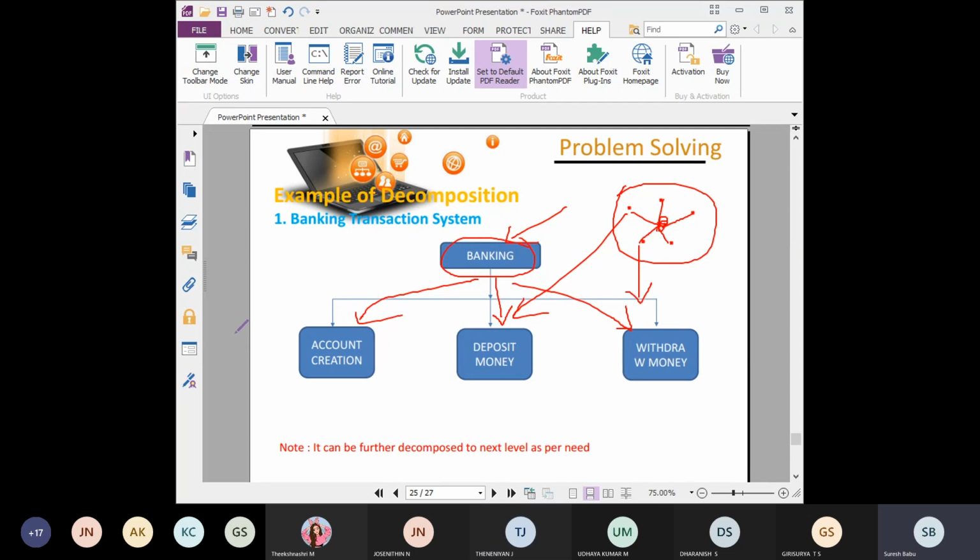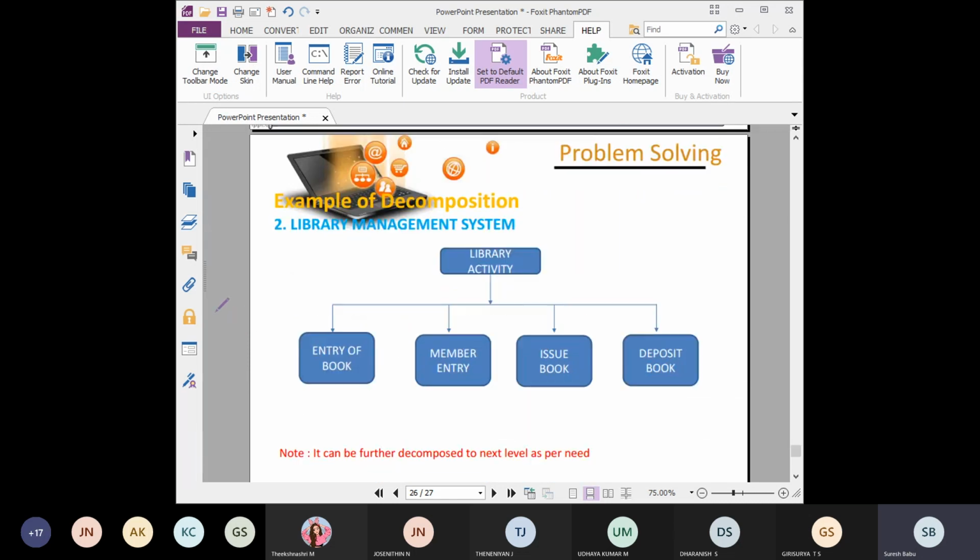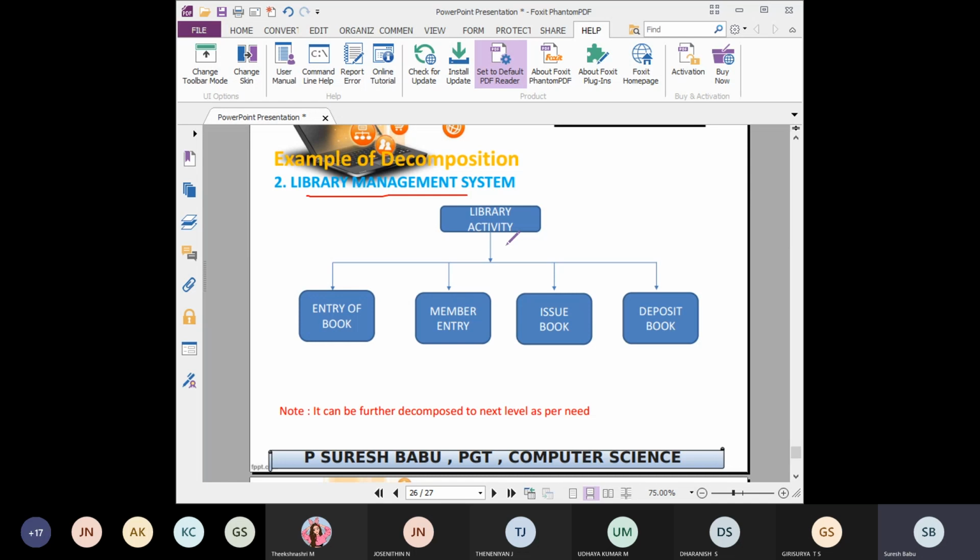So this is related to only the banking transaction system. We will see another example: library management system. This is one software. Now you would think of this: what are the things available for library management? What we have to do first, so this entire complex thing, again they're subdividing. See, entry of the book. All the books should be entered in the particular library software. Then members entry, that is the users or students or whoever is using the library, their names should be entered in the log.